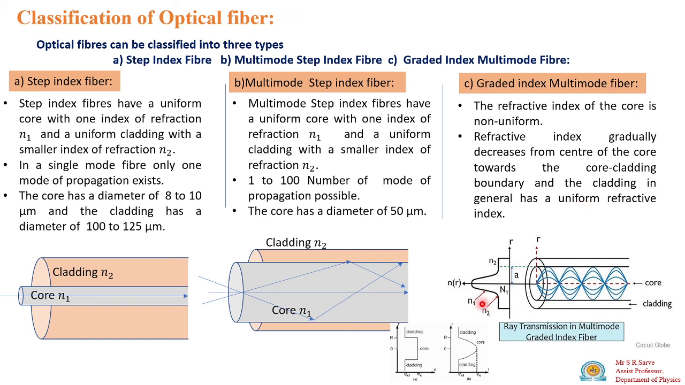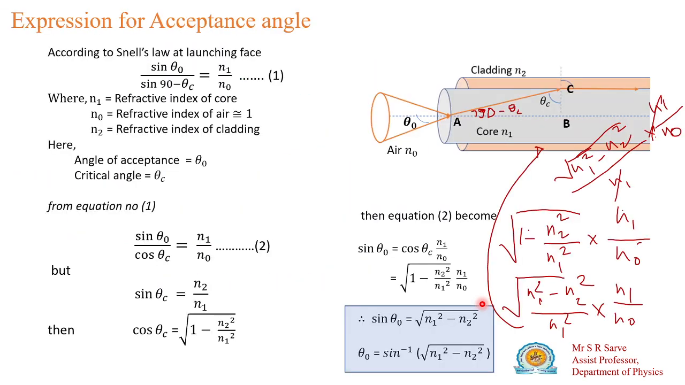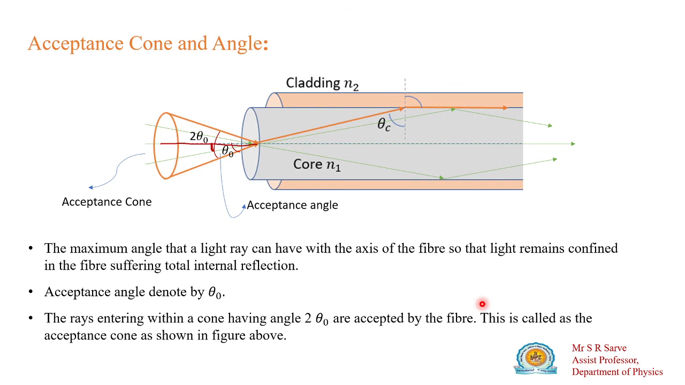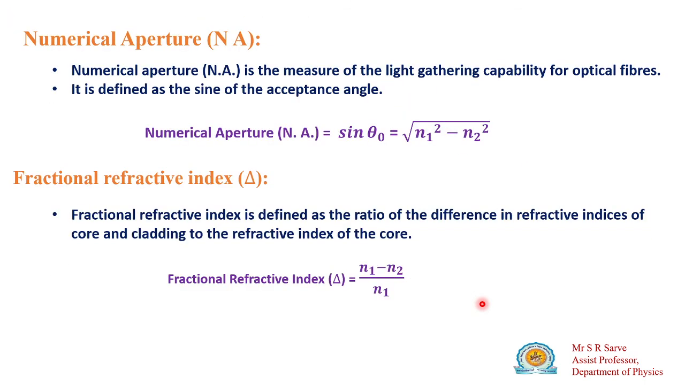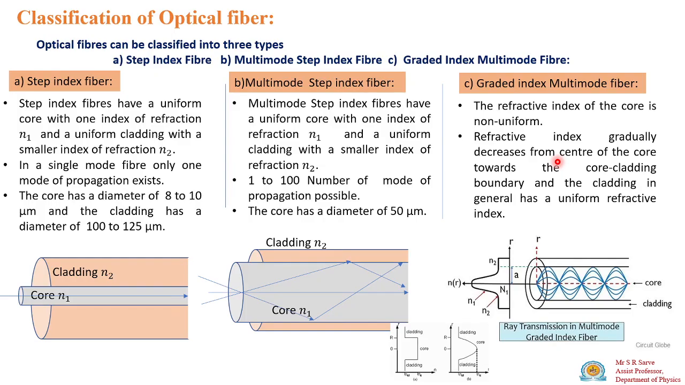So this is about your classification of optical fiber. In today's lecture we have learned about the acceptance angle, acceptance cone, the relation between numerical aperture and fractional refractive index, as well as this classification. Here we stop now. In our next lecture we are going to learn about the losses in optical fiber and the applications of optical fiber. Okay, thank you.